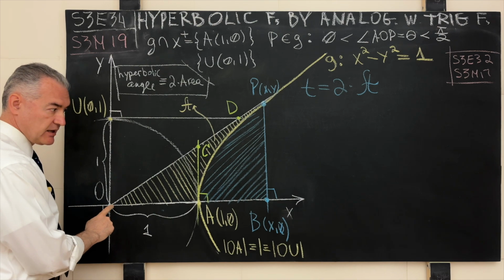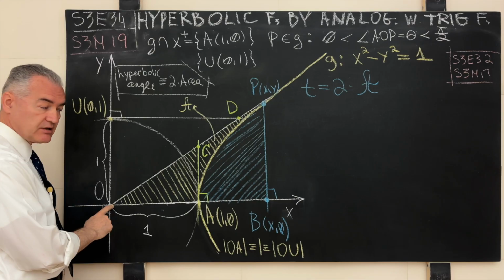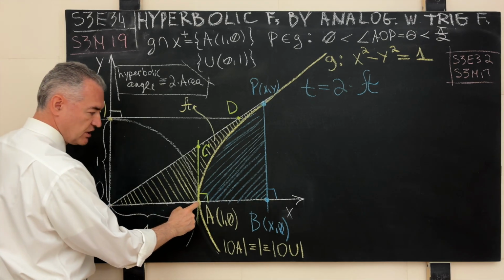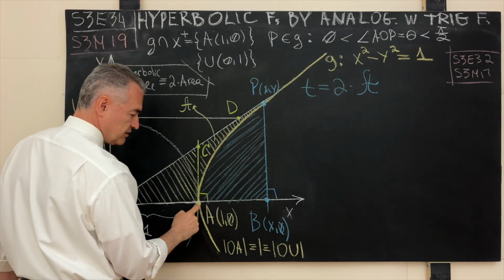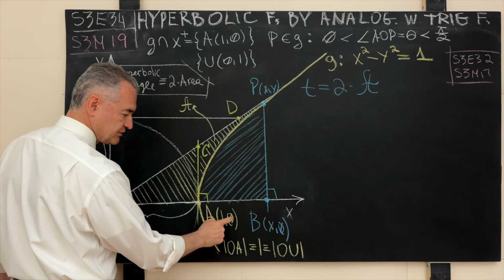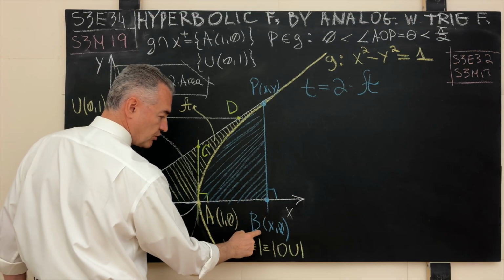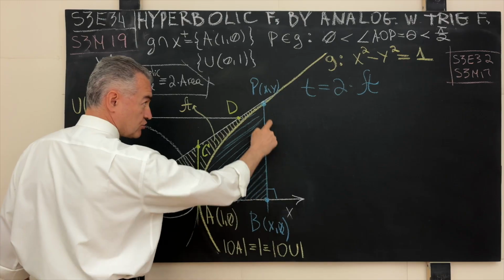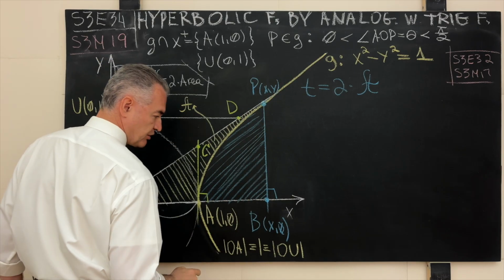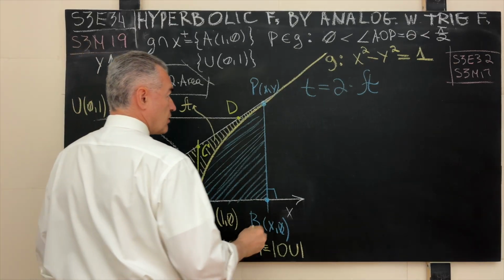PBO and what? And the area trapped under the corresponding portion of our generating curve G. And that area spans from the point A with the coordinates 1, 0. So along the x-axis will be 1 to what? What is the coordinate of the point B? The orthogonal projection of a sample point B that sits on our generating curve. X. Exactly. So this is what we write over here.